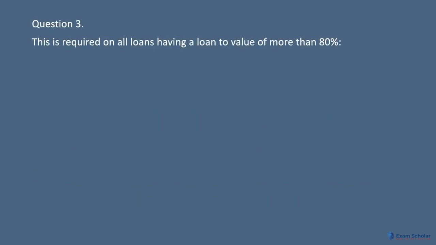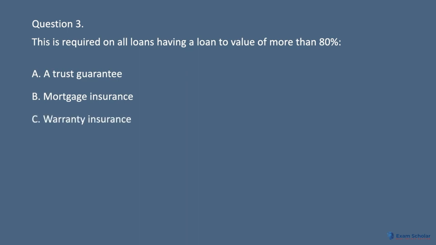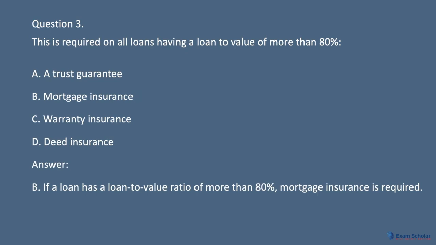Question 3. This is required on all loans having a loan-to-value of more than 80%. A. A trust guarantee. B. Mortgage insurance. C. Warranty insurance. D. Deed insurance. Answer. B. If a loan has a loan-to-value ratio of more than 80%, mortgage insurance is required.